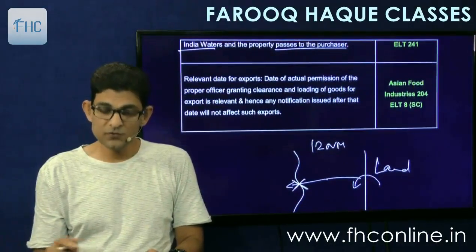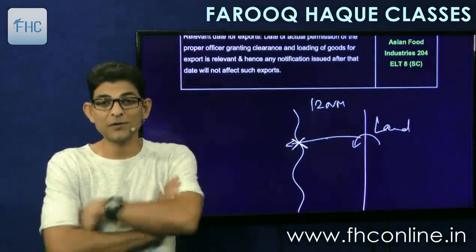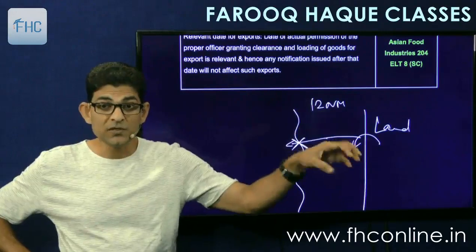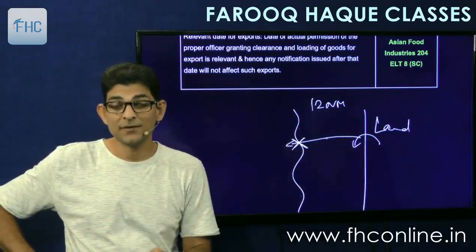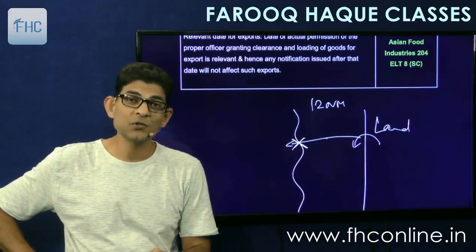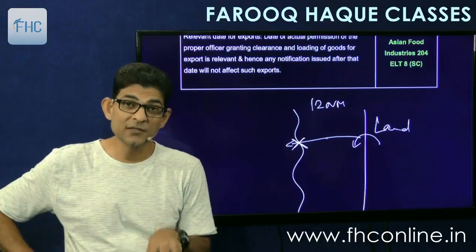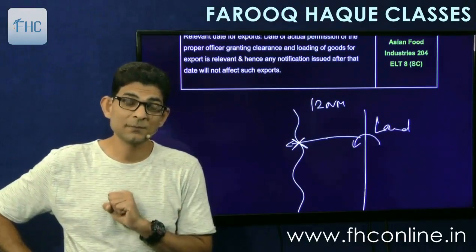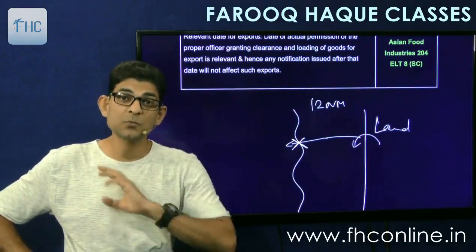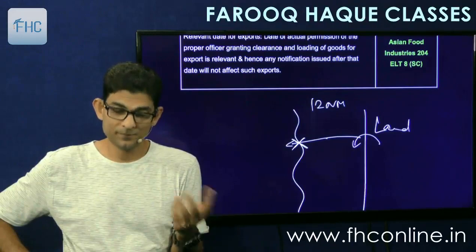So suppose, there was an interesting case. If the goods drown within these 12 nautical miles, suppose goods are taken on board the ship, but it drowns, it doesn't leave the 12 nautical miles, then can we say that the export is complete? No. Export is not complete. So therefore the assessee was denied the export benefits because the goods have drowned within 12 nautical miles. So export is not complete. If the export is not complete, export benefits will not be given.